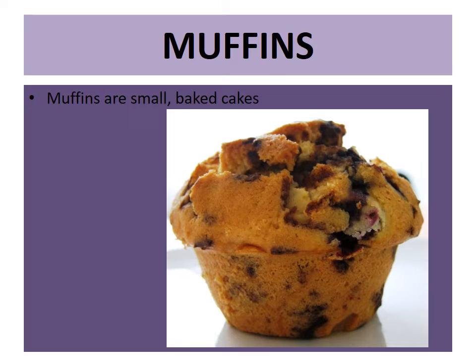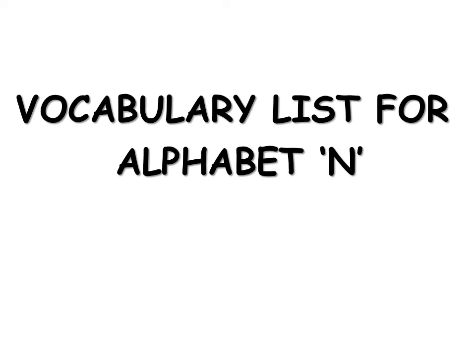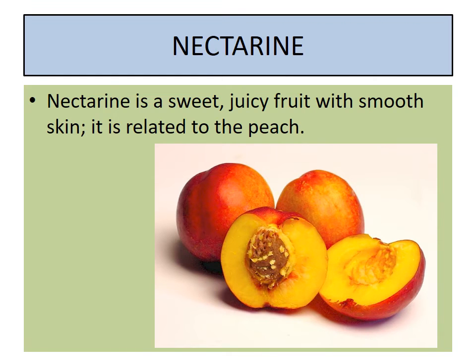Muffins. Muffins are small baked cakes. Milk. Milk comes from cows and other mammals. Vocabulary list for alphabet N. Nectarine. Nectarine is a sweet, juicy fruit with smooth skin. It is related to peach.